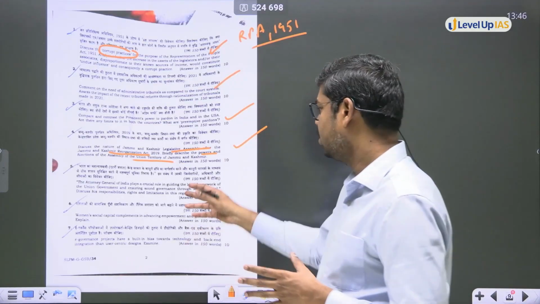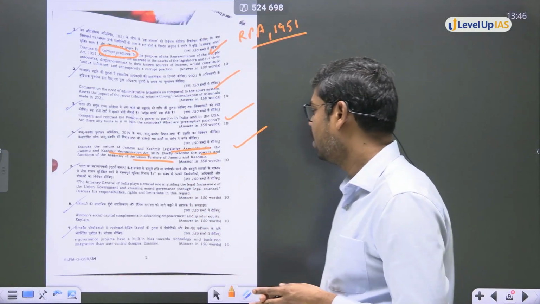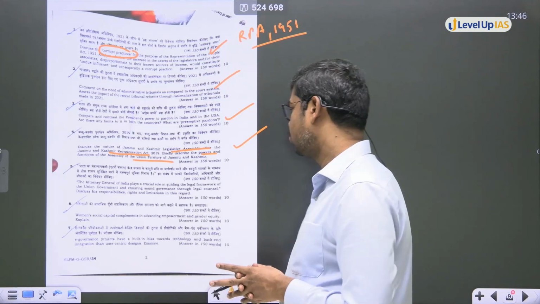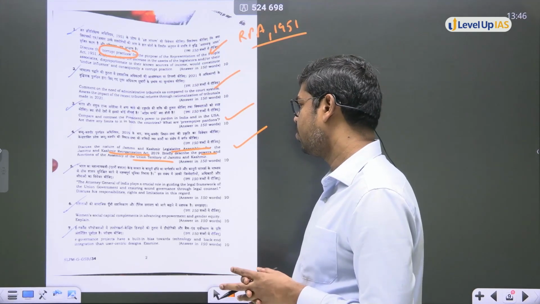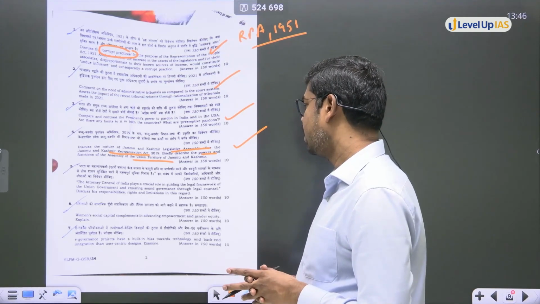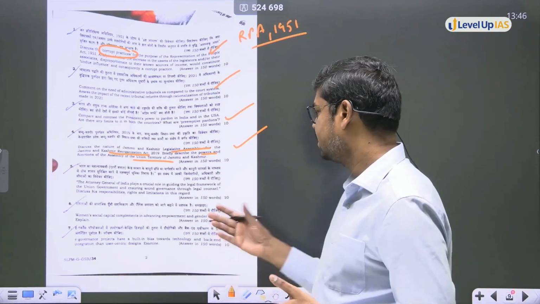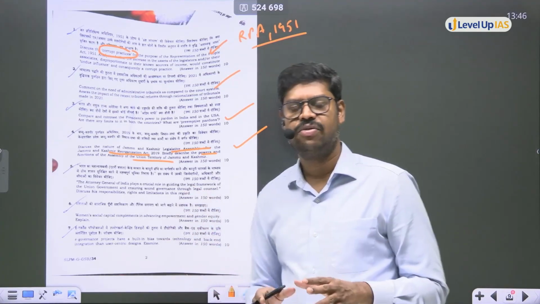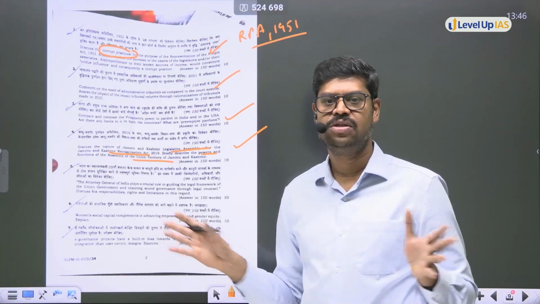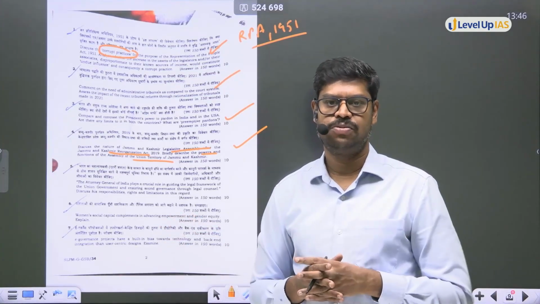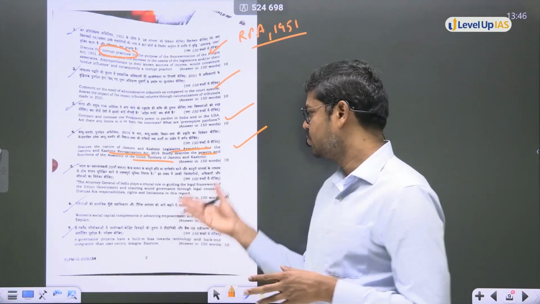Now come to the next question. The Attorney General of India plays a crucial role in guiding the legal framework for the Union government and ensuring sound governance through legal counsel. Discuss the responsibilities, rights, limitations in this regard. Very conventional question, and we keep repeatedly doing this in our foundation course and the mains program as well.